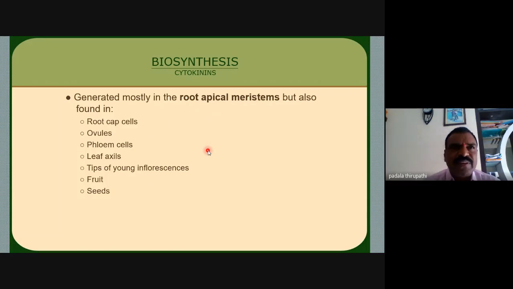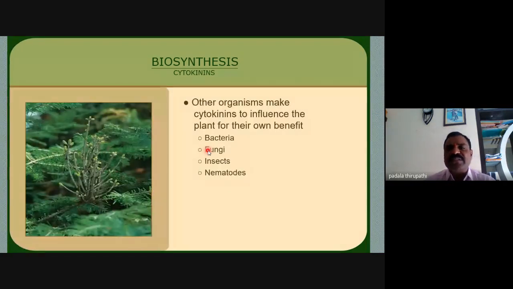Where are these cytokinins synthesized? Different parts of the plant: root cap cells, ovules, phloem cells, leaf axils, tips of young inflorescence, fruit, and seeds. Other organisms also make cytokinins.